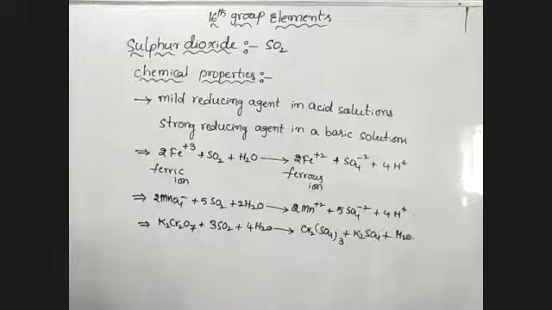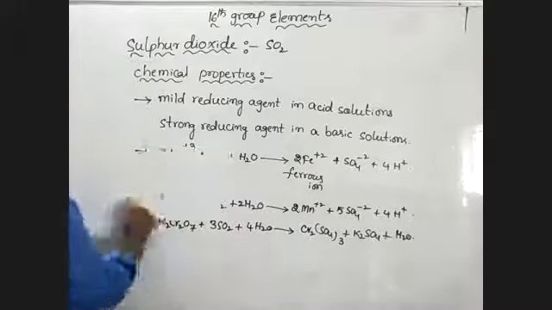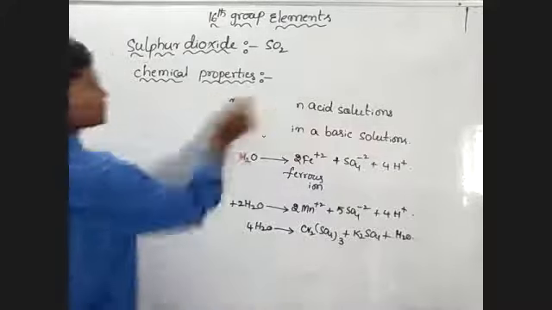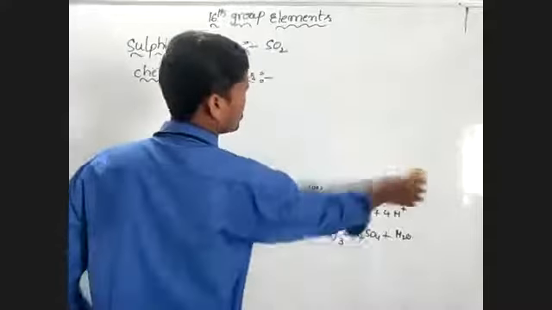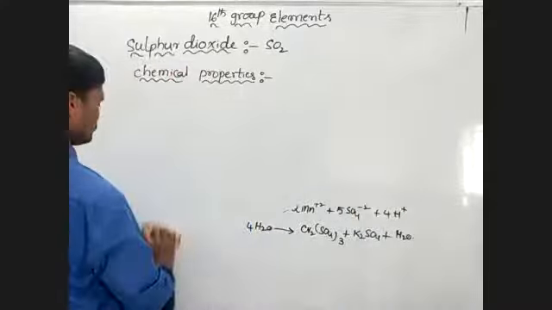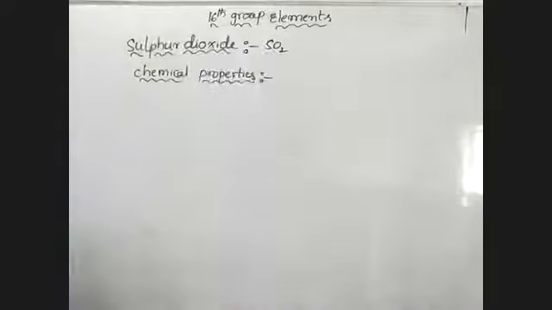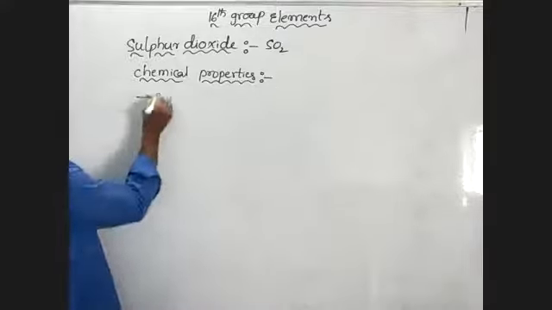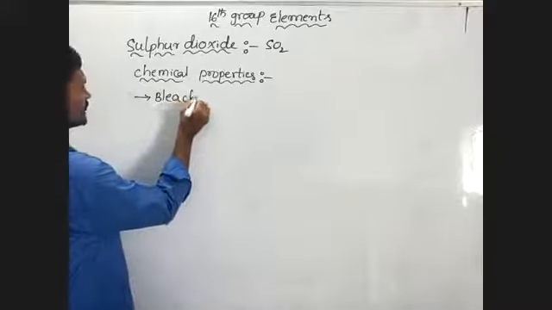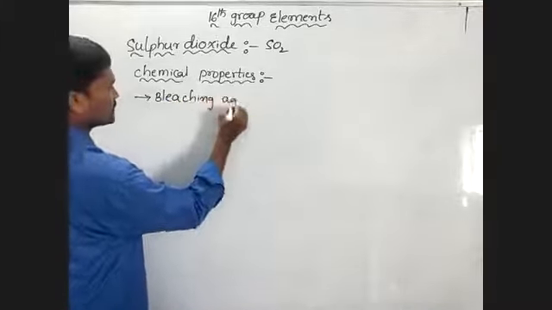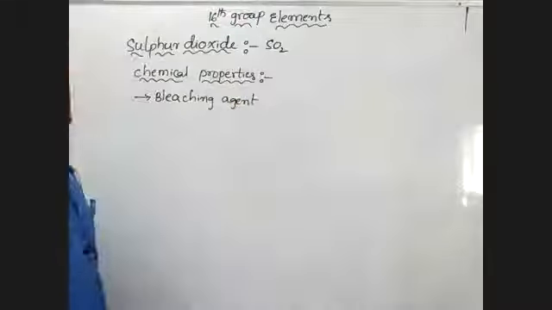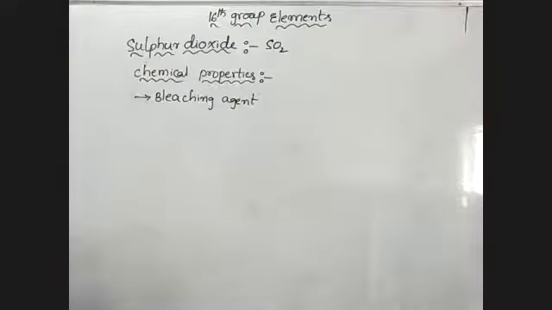Another reaction: SO2 is a bleaching agent. It is a bleaching agent due to the formation of nascent hydrogen. ఇది nascent hydrogen ఫామ్ చేస్తుంది కాబట్టి bleaching agent గా యాక్ట్ చేస్తున్నాం.